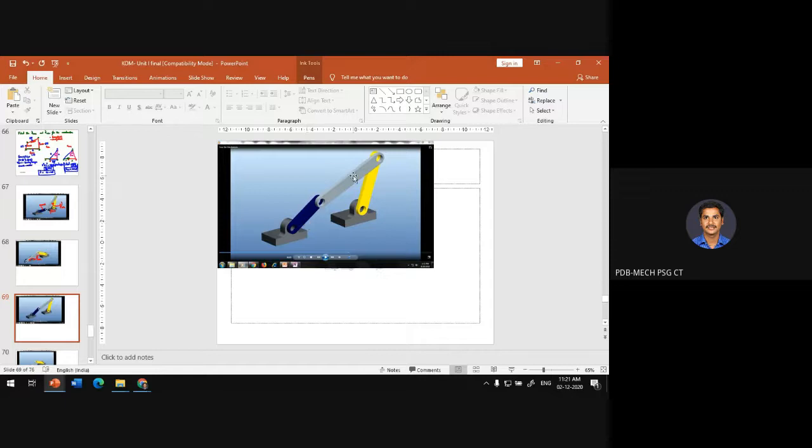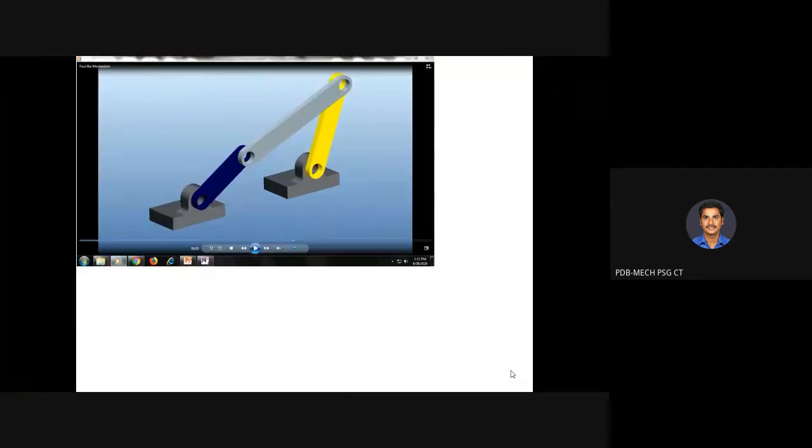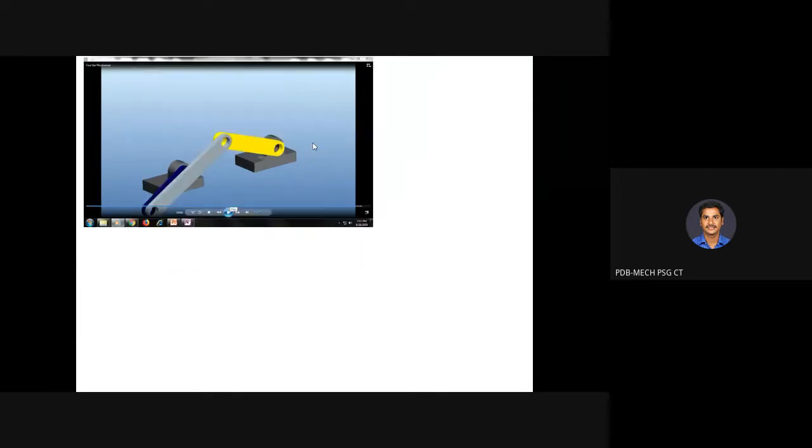So this is one toggle position. In this position, your rocker is at the rightmost position. Then with further rotation of the crank, it will start moving towards the left-hand side. So this is another toggle position. In this position, your rocker is at the leftmost position. So further rotation of the crank leads to movement of your rocker to the right-hand side or clockwise direction.